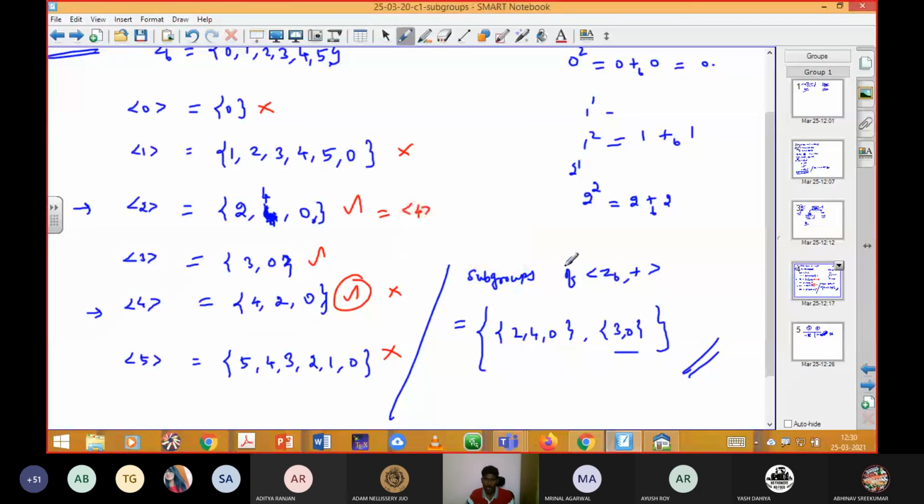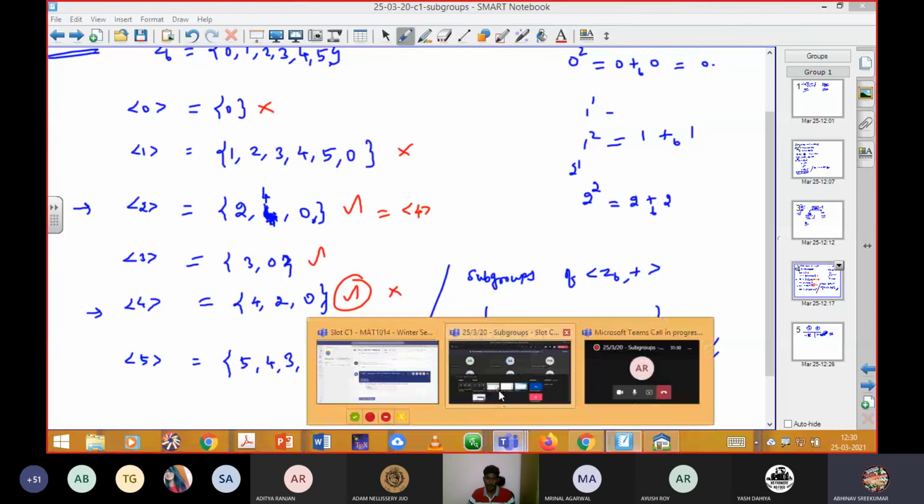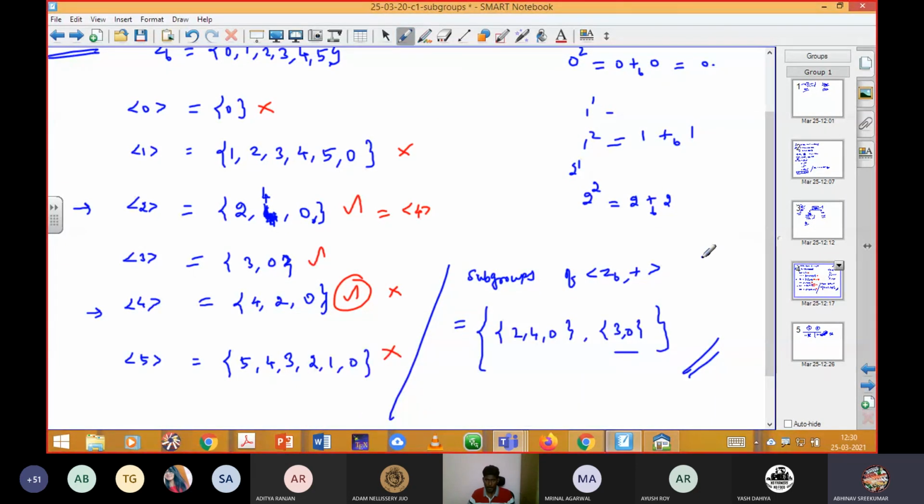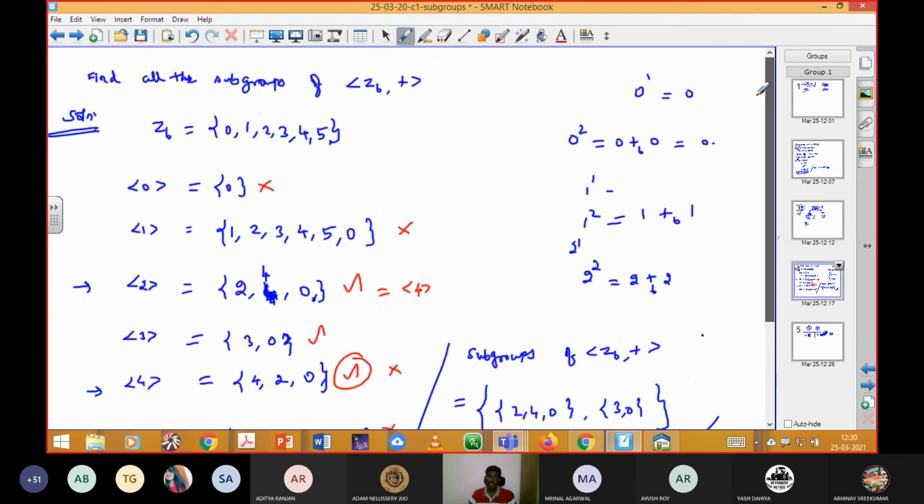Any doubts? Sir, for cyclic subgroups, the rule is that a power n should give all the members, no sir? Exactly. Are we just doing the same operation, or is it multiplication, sir? No, here we apply the operation given in the problem. In this problem, they provided addition modulo. Sometimes they can give like Z6 comma dot, and you need to consider that.